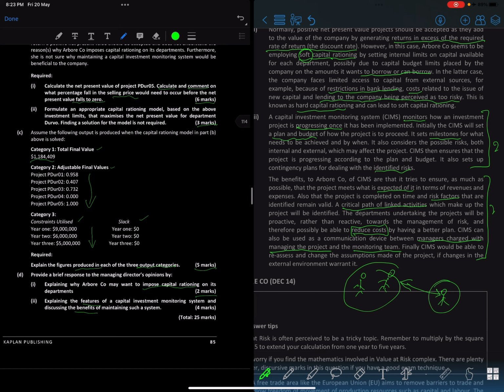So finally, CIMS will be able to reassess and change the assumptions made of the project if changes in the external environment occur. That happens all the time, right? External variables are always changing. The economic situation could be changing, so you might want to adjust the product in that way. Let's say the government is distributing more money, people will have more money in their hands, so they want to spend it.